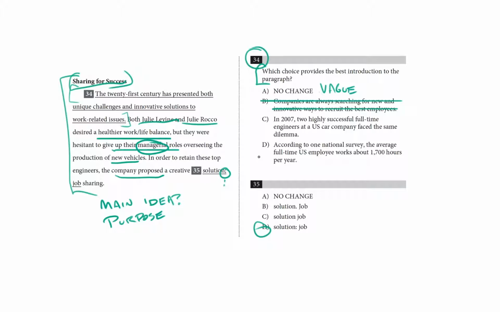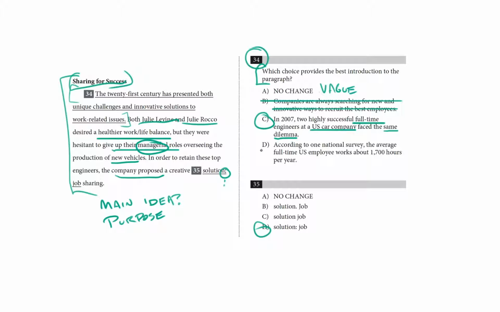Choice C: in 2007, two highly successful full-time engineers at a US car company faced the same dilemma. Ooh, I really like that. Because this kind of raises the curtain on introducing these two characters. They're full-time engineers, they want a healthier work-life balance, they work at a US car company, and they're facing the same problem, the same dilemma. So it begins by introducing these characters. I think this is our answer, but let's check choice D.